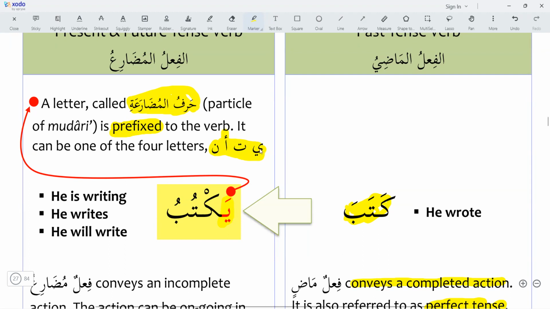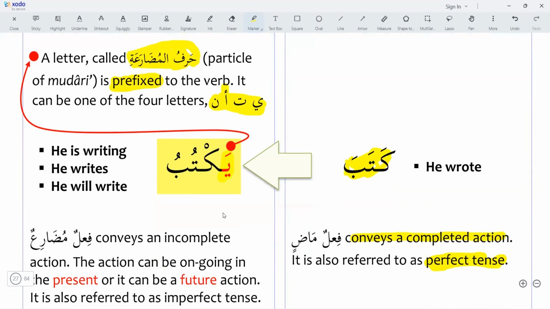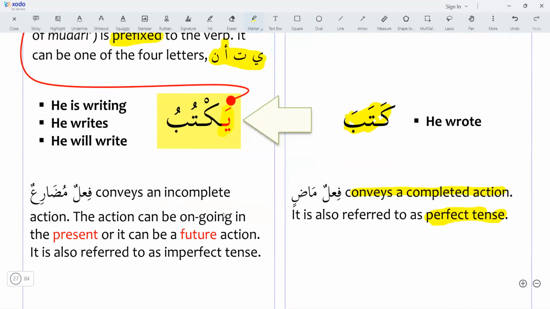So whenever you see these 4 letters in the beginning of the verb, you can know that it is a fi'l mudari. It is a present or a future tense. So kataba, he wrote.